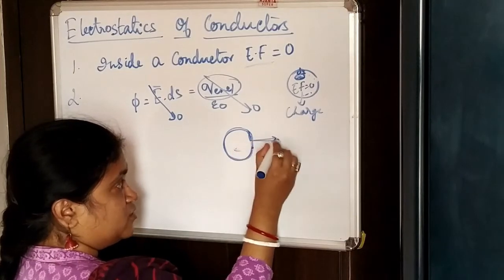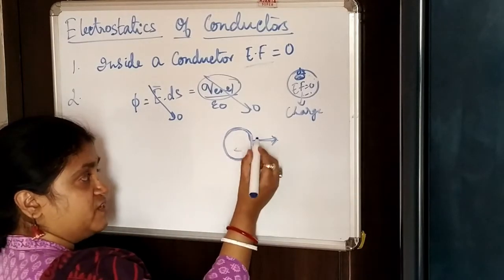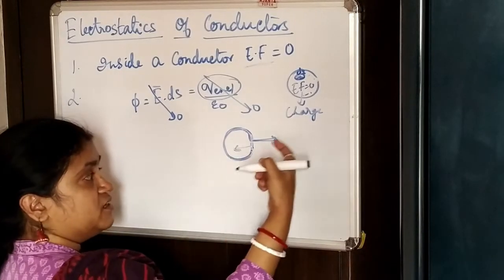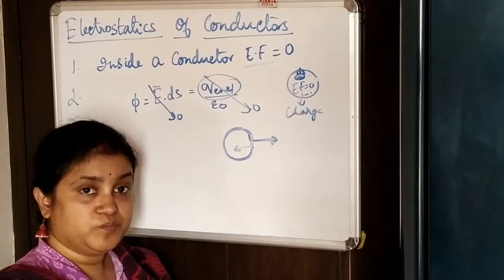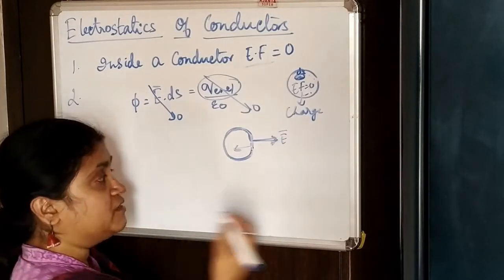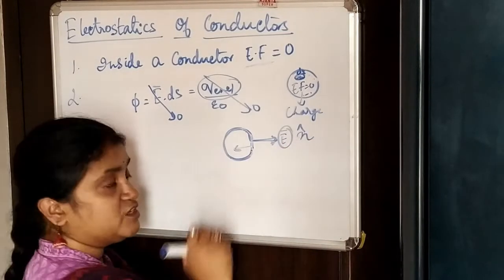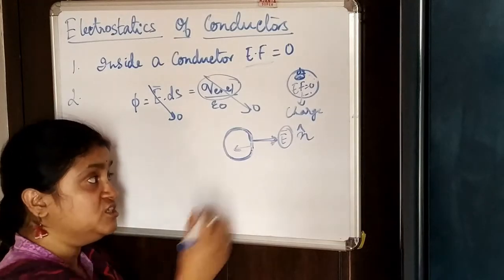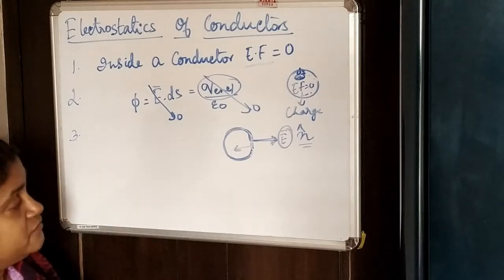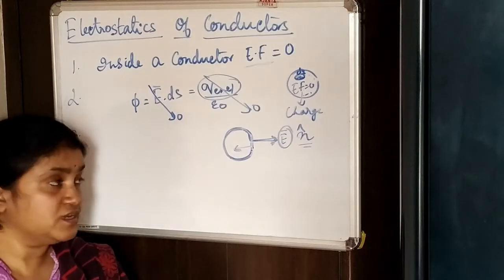Suppose you take this as the surface, then in the normal direction, either inward or outward, would be the direction of the electric field. So the electric field direction would be denoted by the unit normal, or n cap, right? So the third property is that the electric field is always in the normal direction to the surface.